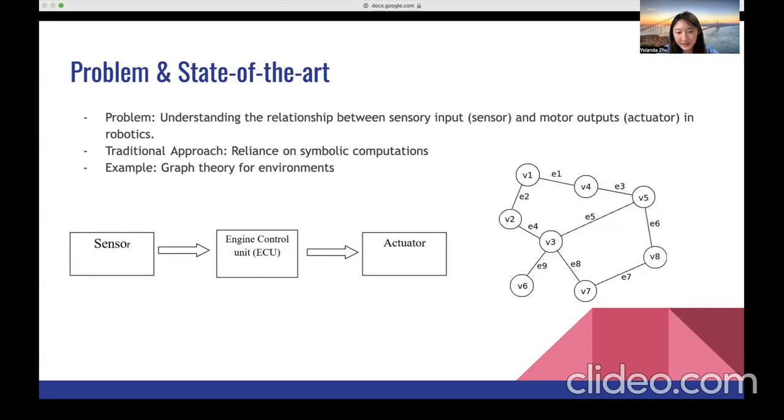Traditionally, robotics has leaned heavily on symbolic computations, especially in represented environments. A common method involves using graph theory, where environments are portrayed as graphs. To illustrate, the graph on the right shows path planning. Here, nodes represent locations while edges symbolize paths between them.